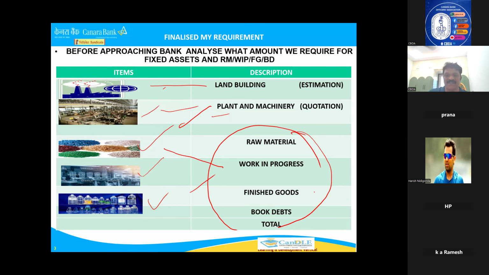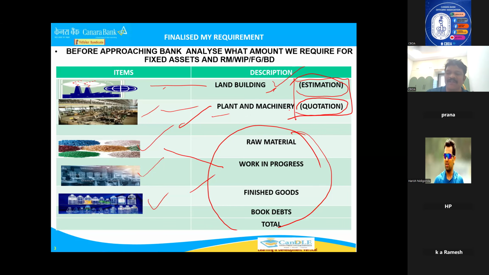Okay. Now let us see how a businessman, for example, we are starting a business. You want land and building also in the loan. So land and building, how will you decide? You will go to a civil engineer and take an estimation. Based on that, you will decide this much amount is required. For example, some 10 lakhs, 20 lakhs, 40 lakhs you require for land and building. For plant and machinery, we take a quotation from the vendor who is selling that particular plant and machinery. These two will give an idea how much it costs. Margin you reduce, remaining you can give as the loan.